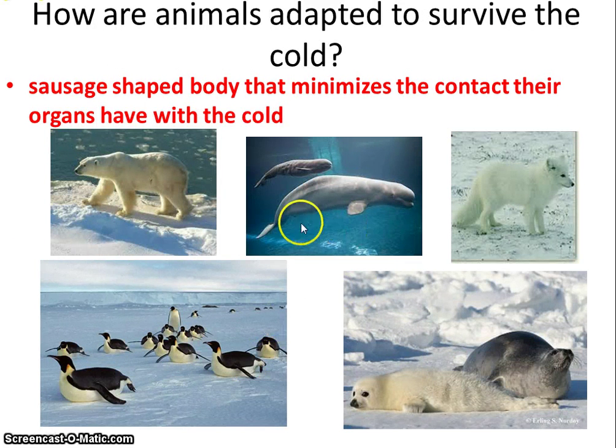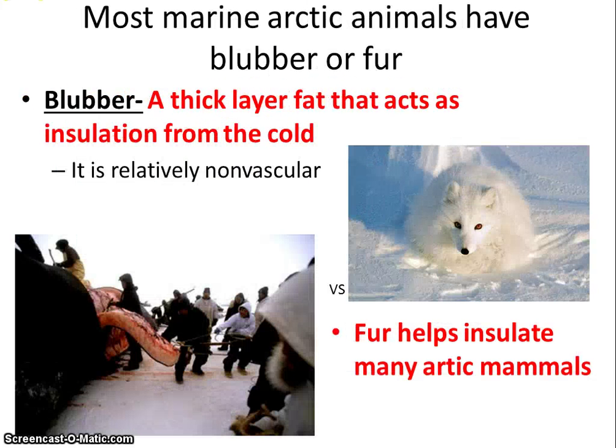If you notice a pattern with all of these organisms, they all have an elongated body shape, and in all of them, their internal organs are focused in the very, very center. This guarantees that any freezing damage that may happen on the outside of these organisms isn't actually harming their internal organs, their hearts, their liver, their kidneys, the important stuff that they need to live. As a result, a sausage body shape actually allows these organisms to resist damage from freezing cold temperatures.